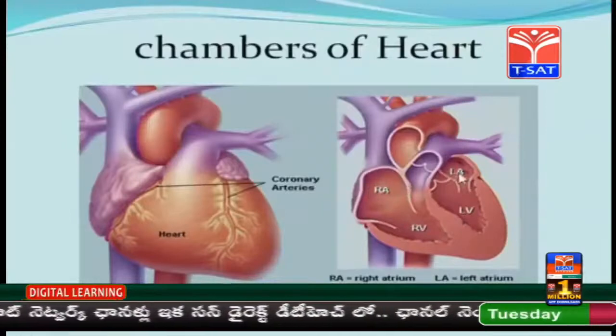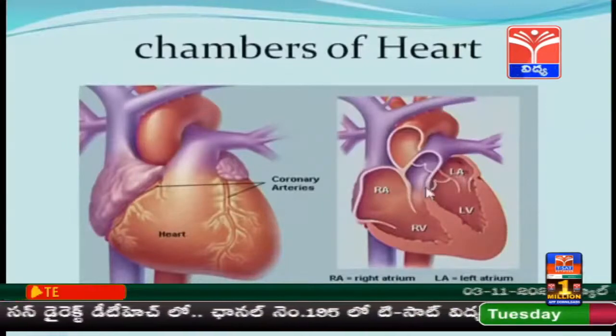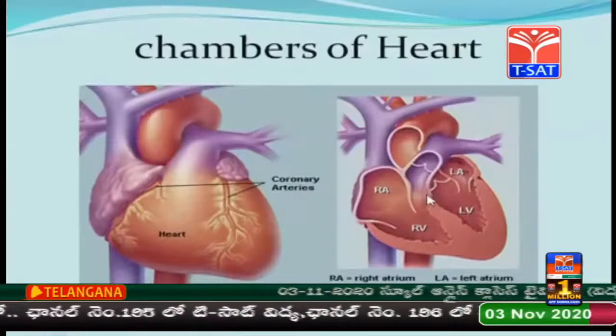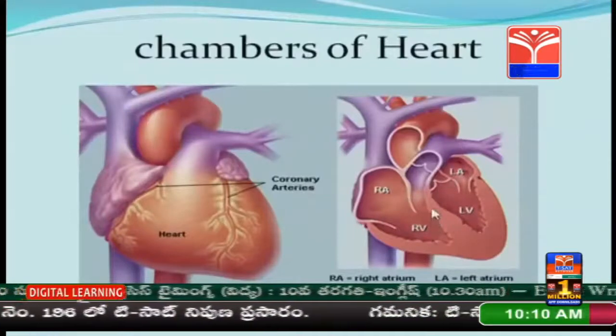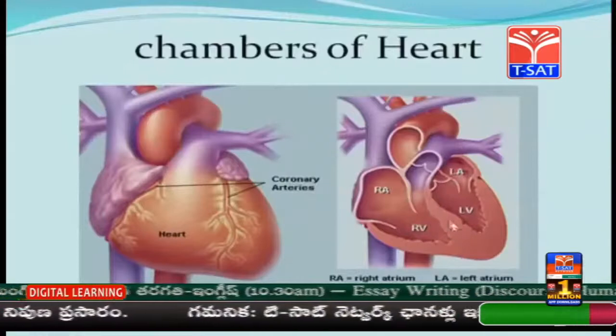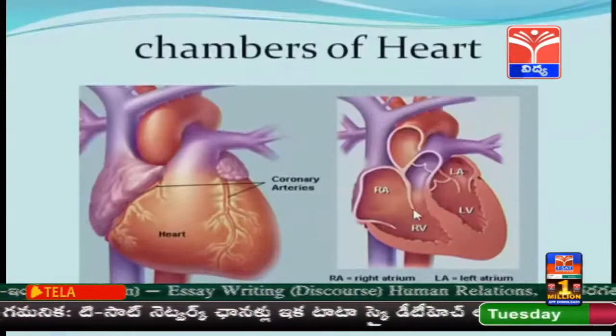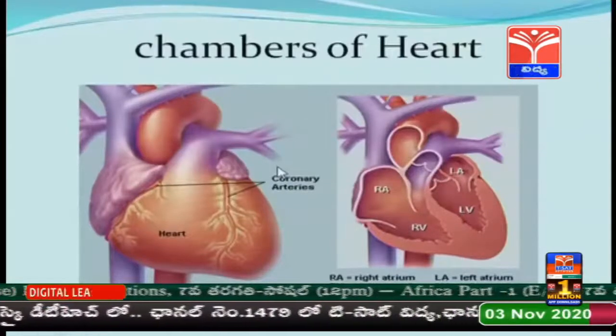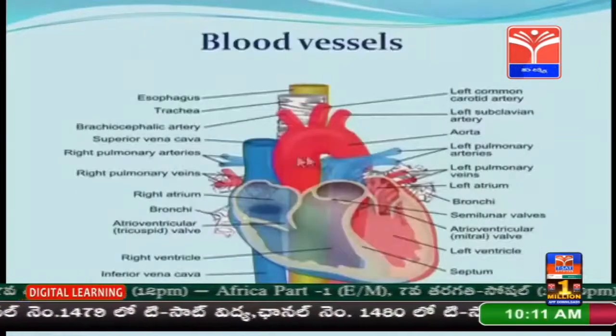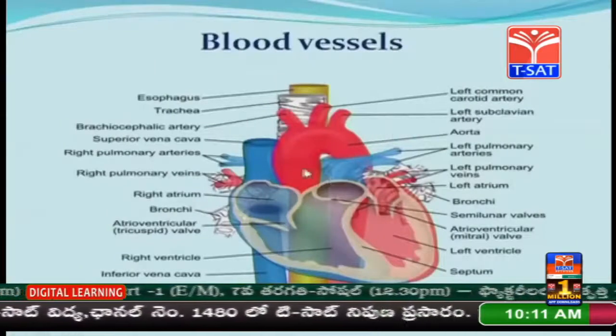Internally, the 2 auricles are separated by a fibrous septum called the interauricular septum, and the 2 ventricles are separated by a vertical septum called the interventricular septum. So, all the 4 chambers are separated internally. Here there are so many trunks of blood vessels supplied to the heart.